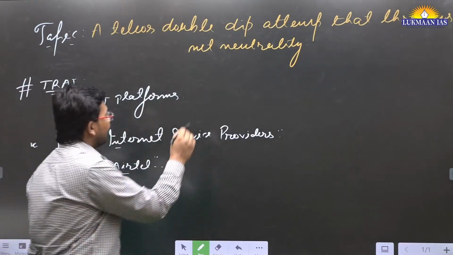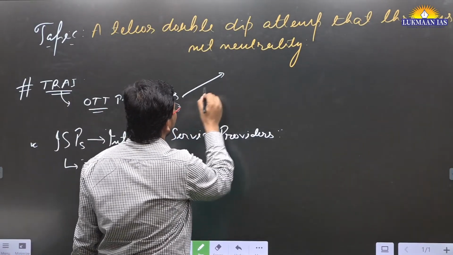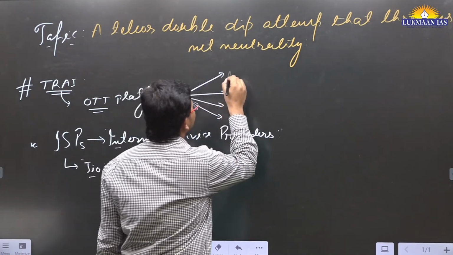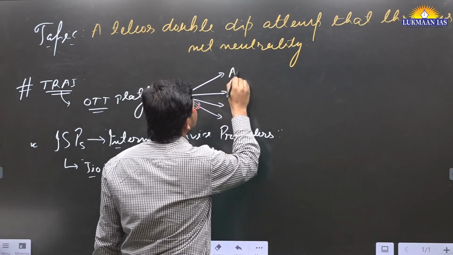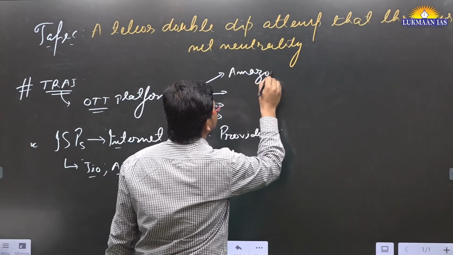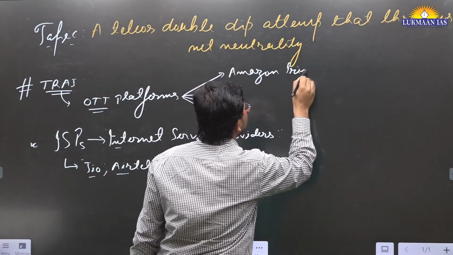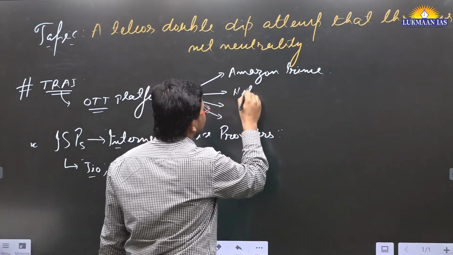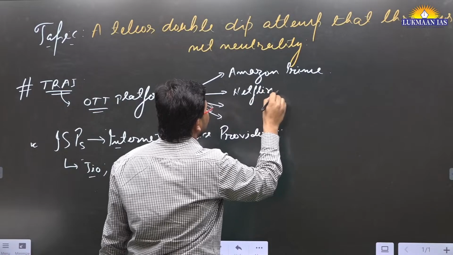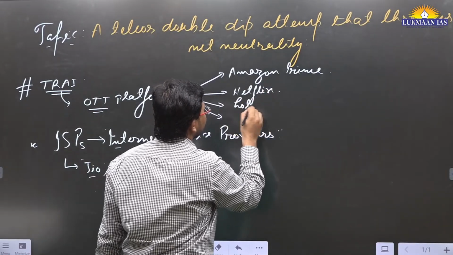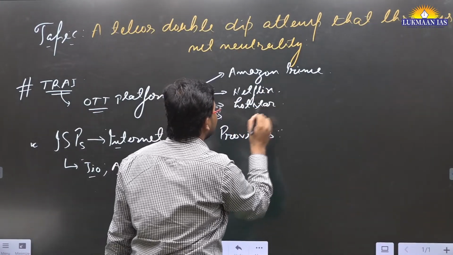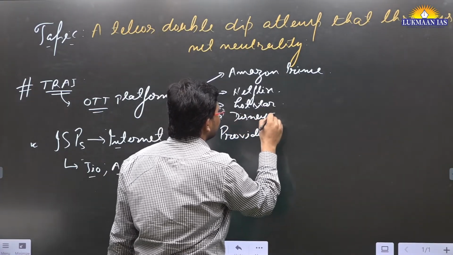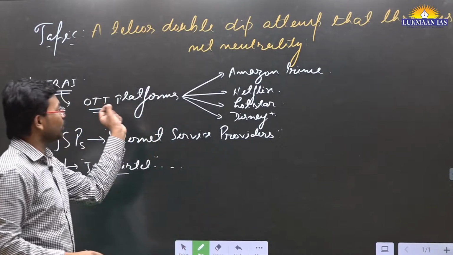So what are OTT platforms? To understand the OTT platform, we just need to know the names of those OTT platforms. That will be clear. For example, all of us may have heard about Amazon Prime. Amazon Prime is a kind of OTT platform. Then Netflix is an OTT platform. Then if we talk about Hotstar, it's an OTT platform. Then there is Disney Plus, I think. So that's an OTT platform. So these are the OTT platforms.